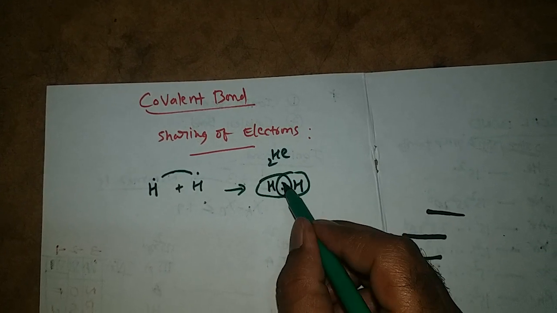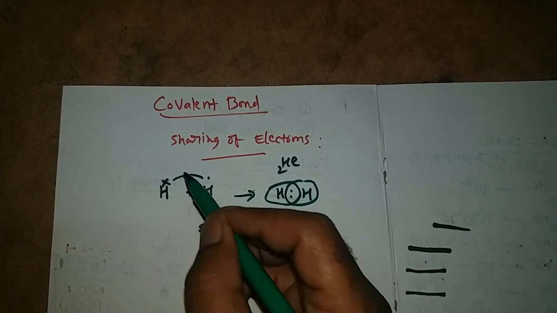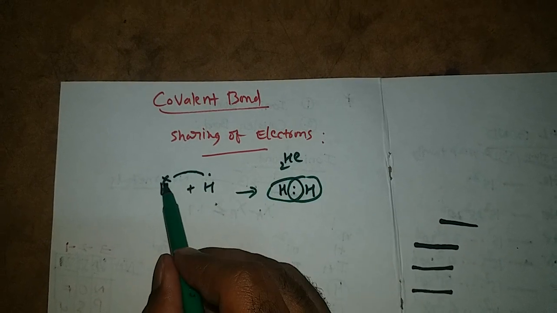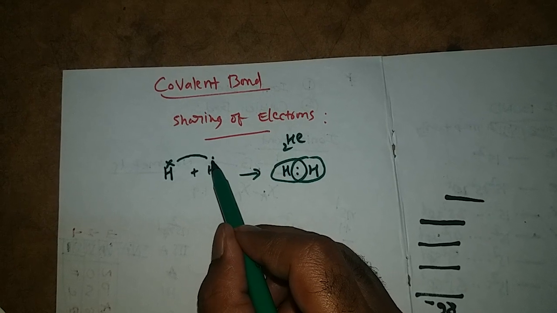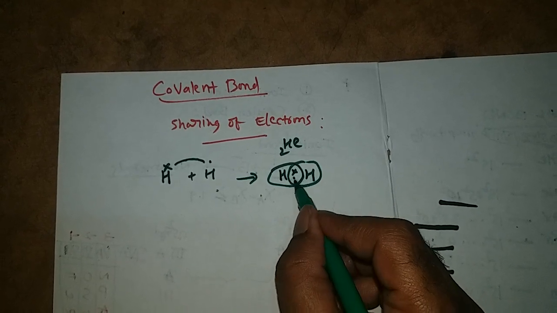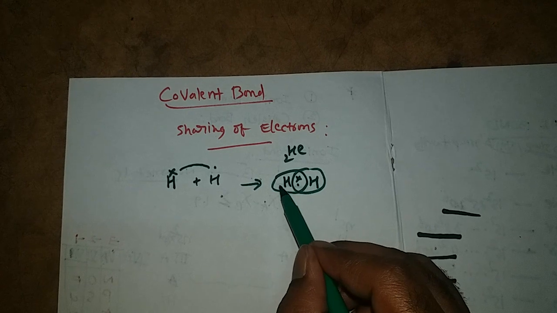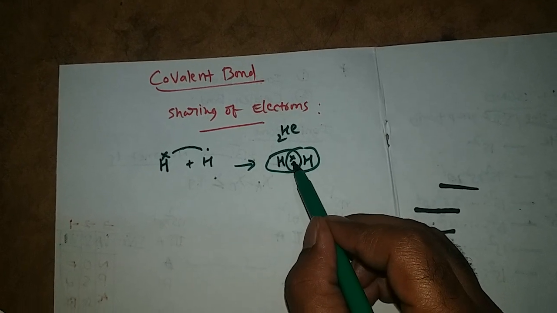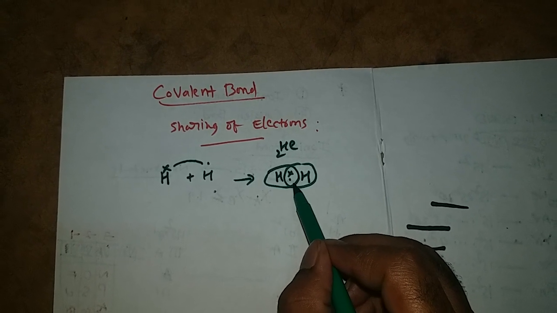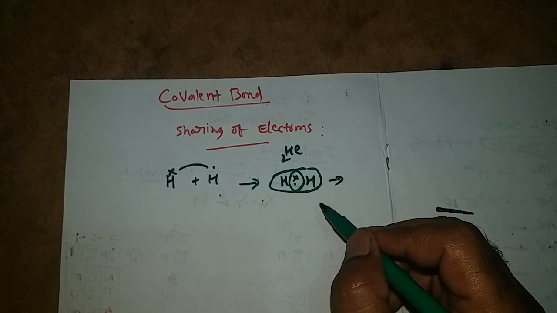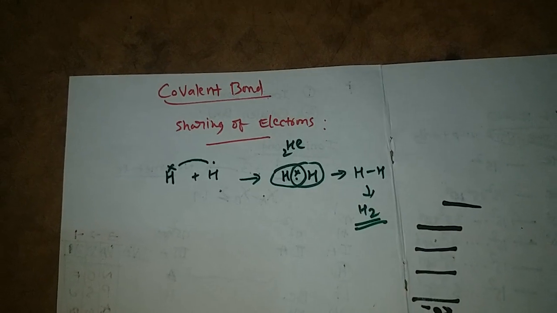Let's say the cross symbol is the electron of this hydrogen, and the dot symbol indicates the electron of the other hydrogen. Now both are giving one electron between them. After these two hydrogens share this electron pair, this electron pair belongs to this hydrogen as well as this hydrogen. So both hydrogens now have two electrons. Then both will get stability like their nearest noble gas. Then it leads to formation of the hydrogen molecule.